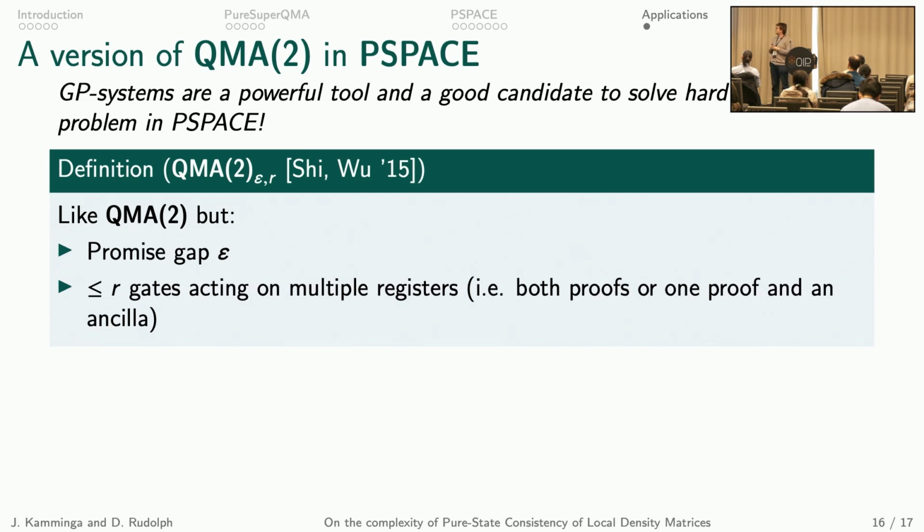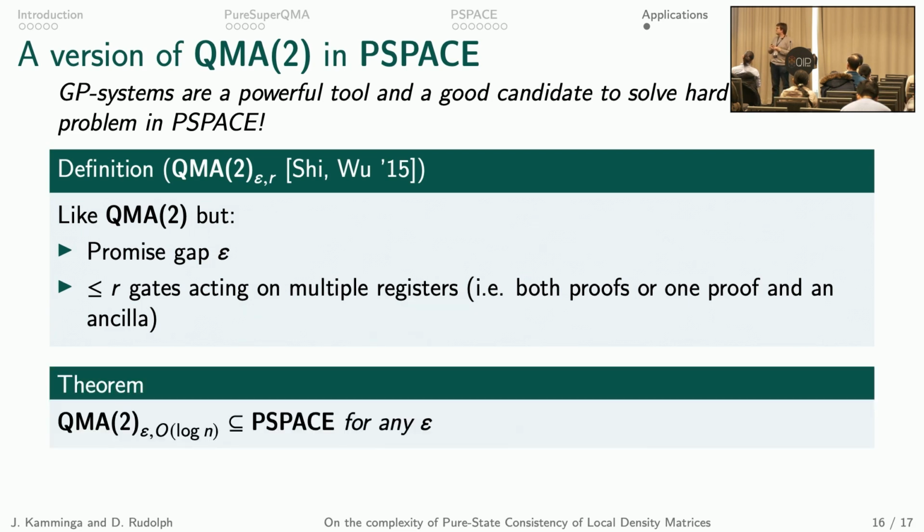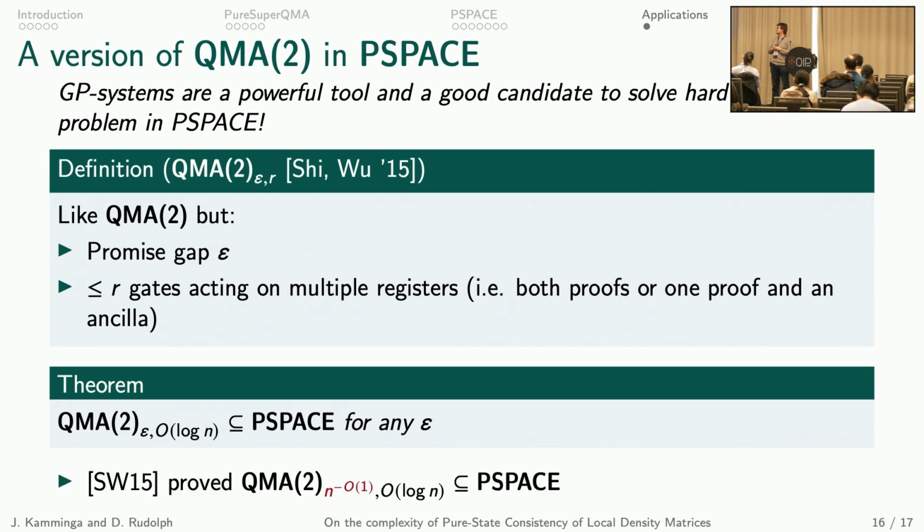Epsilon is a promise gap, and r limits the number of gates that can act across multiple registers, say 2-local gates, so a gate that acts on both proofs or on one proof and an ancilla. We show that this version of QMA2, for any epsilon and a logarithmic number of cross-register gates, is contained in PSPACE. This improves upon Xi and Wu's result, who had the analogous statement for inverse polynomial promise gap.